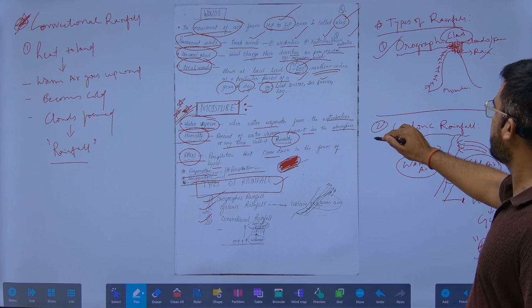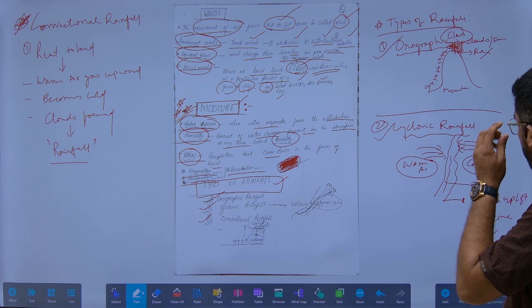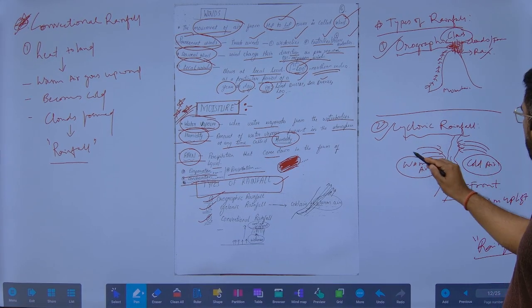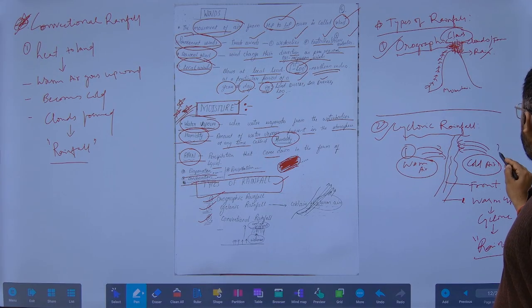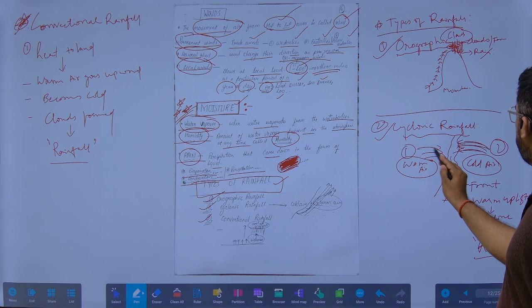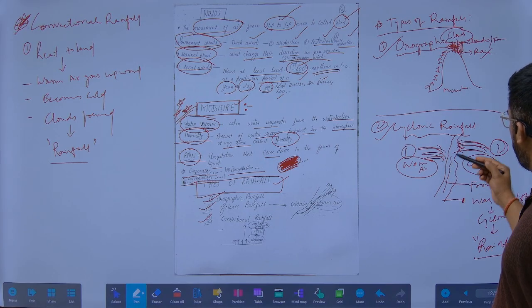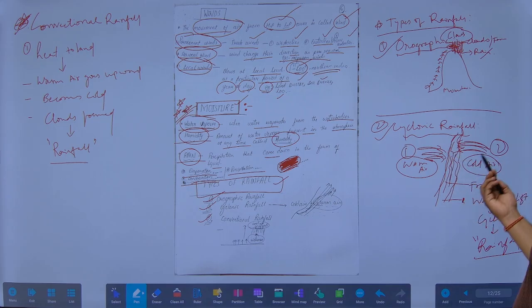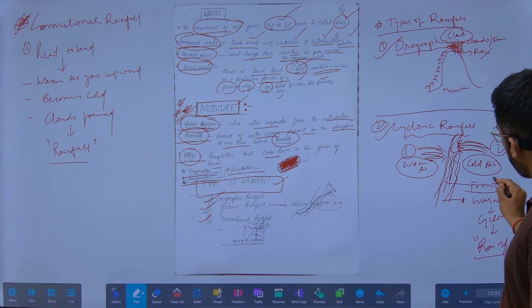What is cyclonic rainfall? Cyclonic rainfall means there will be a warm air, and another there will be a cold air. They will continuously move towards each other like this. So in a particular place, they will come to rest. So what will happen now? A front will be formed between them.